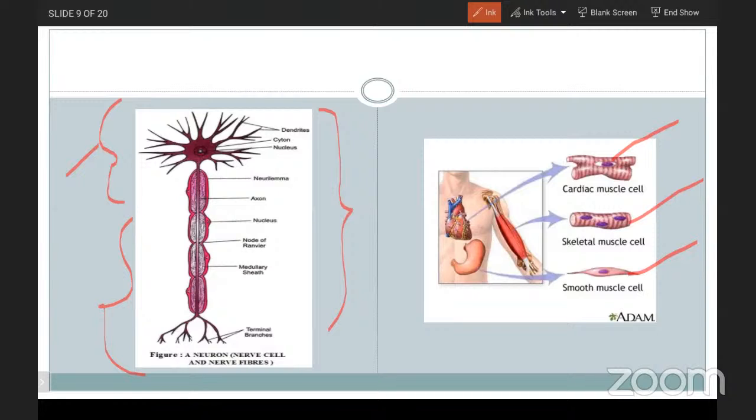That is known as the axon, and the end portion of the axon is known as the terminal dendrites. Nerve impulses are transmitted from the terminal end of one neuron to the dendrite portion of another neuron. The gap between these two is called a synapse.